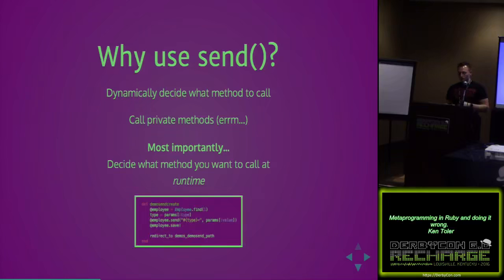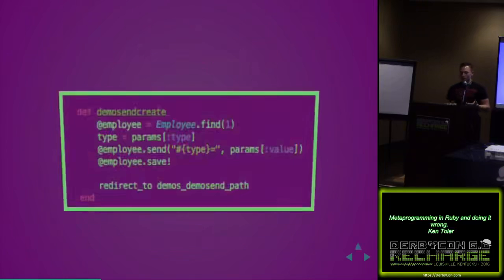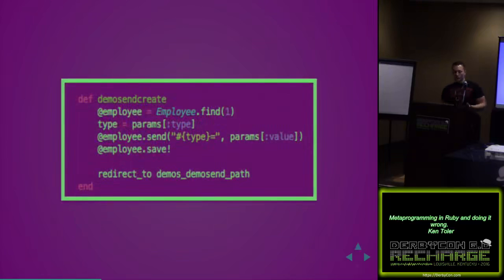It's really valuable if you want to limit the amount of code that you are putting inside of the code base. So this is a little bit of an example that I wrote up in a demo application that I have for these videos, to avoid the Demogorgon. But the actual live code is available, and you can spin the application up and play with it if you'd like. But this is the method that's in there. Basically, we're finding an employee, we're passing it a type. That type is essentially a name or a status.